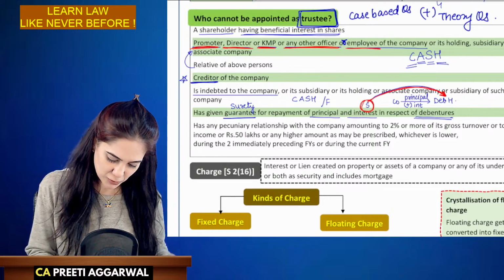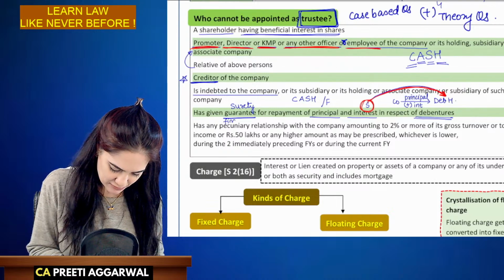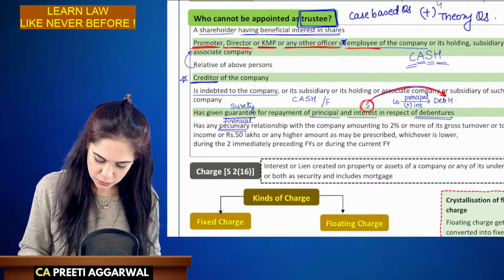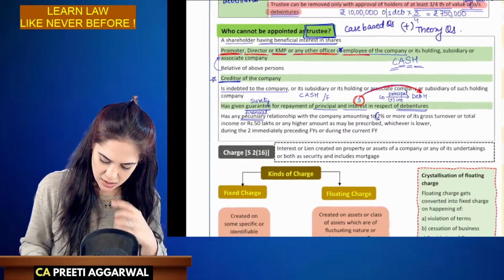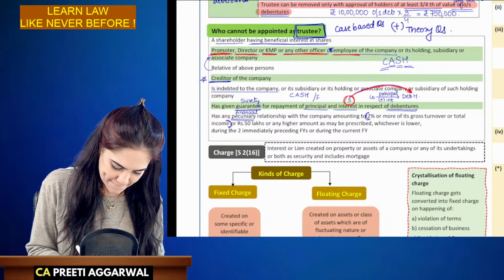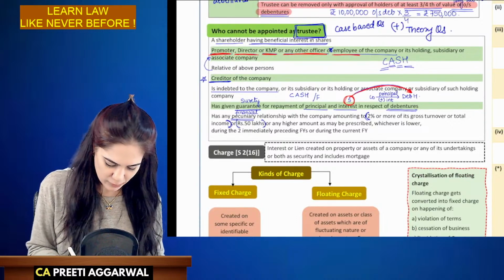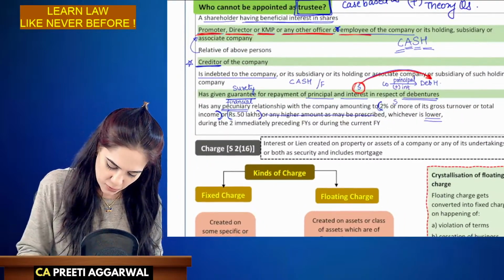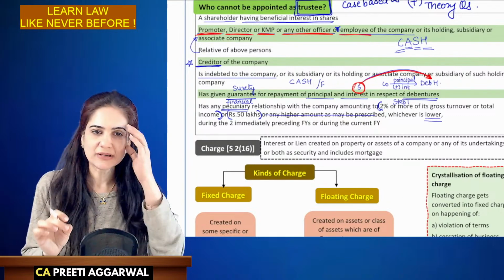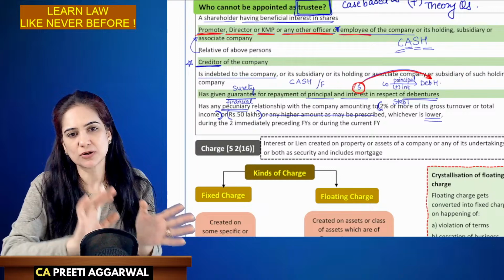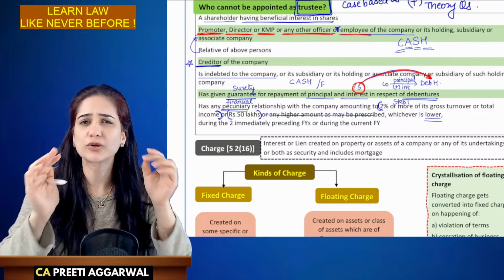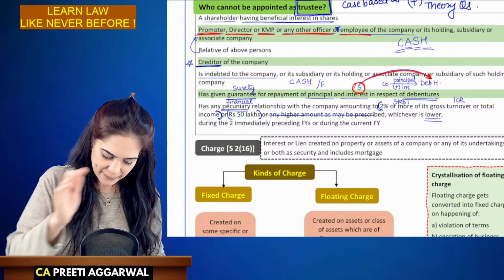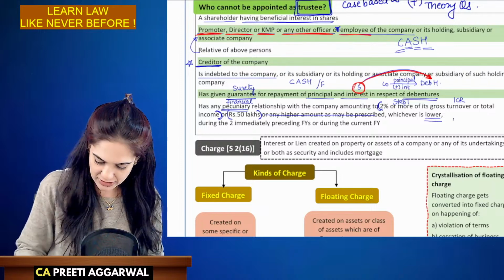Any person who has pecuniary relation, pecuniary means financial, with the company amounting to 2% of the gross turnover or income, or rupees 50 lakhs, or any prescribed amount. Nothing has been prescribed. Whichever is lower. So what should we do? Step 1. Calculate 2% or more of the gross turnover or income. So calculate 2% of the gross turnover or income. Compare it with 50 lakhs. Now let's say 2% comes to 1 crore. Compare it with 50 lakhs, whichever is less, means 50 lakhs.